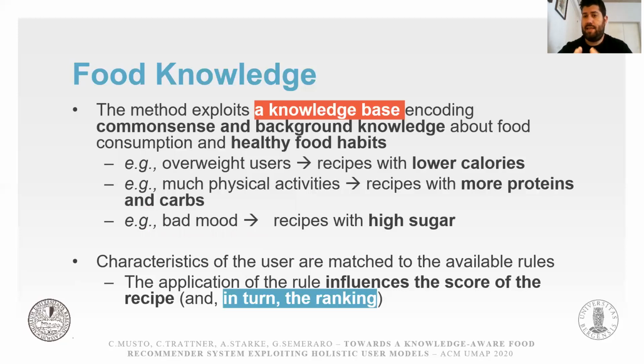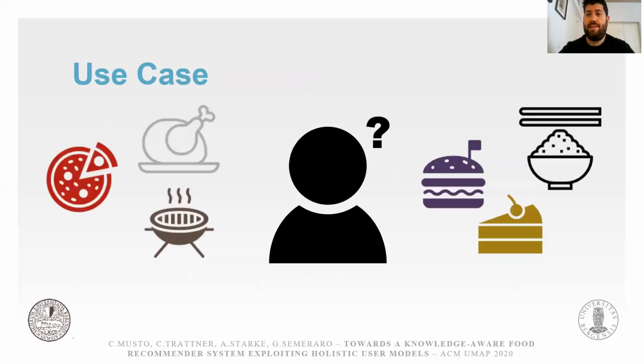What we do in this step is to activate these rules on the ground of the characteristics of the user. So once a particular rule is activated, we increase or decrease the score of the formula on the ground of the characteristics of the person. At the end of the step, we are able to generate a ranking, and we just suggest the most suitable recipe for the user.